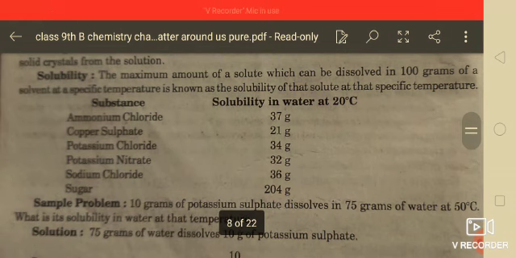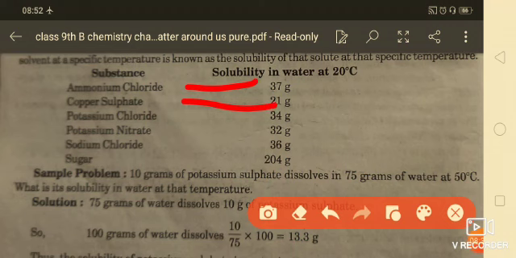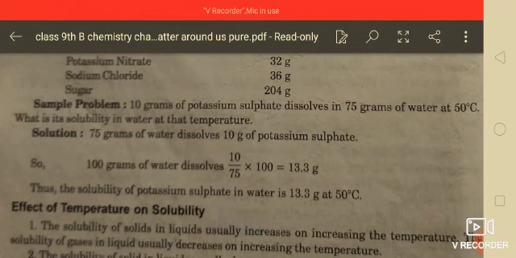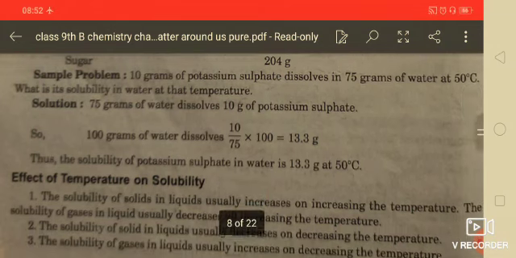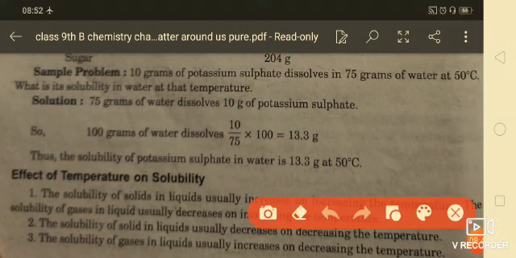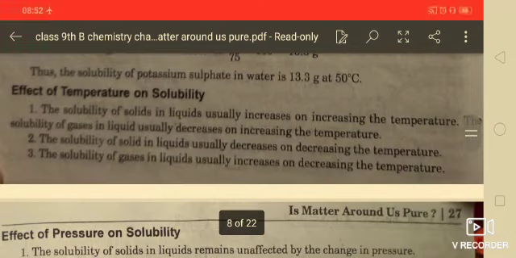Now the next one is solubility. You are seeing here solubility in water at 20 degrees centigrade. The amounts are given here for ammonium chloride, copper sulfate, etc. Here is a sample problem: 10 gram of potassium sulfate is dissolved in 75 gram of water at 50 degrees centigrade. So what is the solubility? You know how to find the solubility in water at a temperature? 75 gram of water dissolves 10 gram of potassium sulfate, so 100 gram of water dissolves 10 upon 75 into 100. So this is 13.3 gram, okay. Thus the solubility of potassium sulfate in water is 13.3 gram.